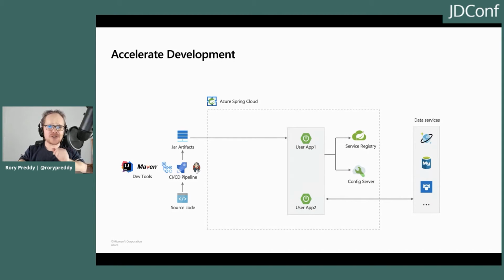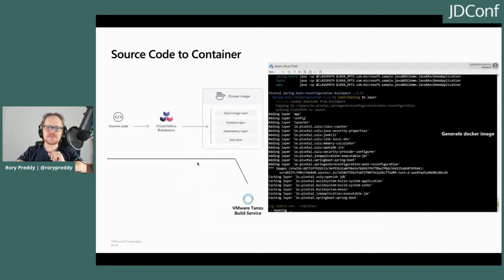Besides jar artifacts, so jars, Java archives, I can directly deploy source code through the built-in VMware Tanzu Build Service, which generates container images from source code. VMware Tanzu Build Service, Rory? No, you have to show me this.